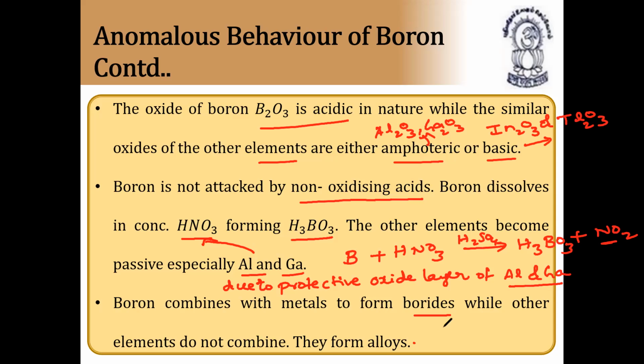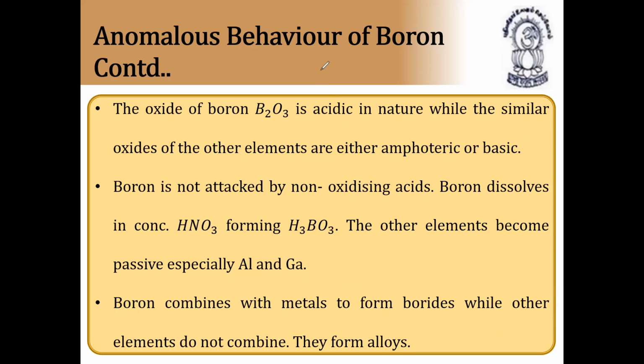So example, boron directly combining with metal, magnesium boride, Mg3B2. So this is called metal borides. While other elements do not combine, they form alloys. Aluminum forms alloys. Gallium forms alloys. Thallium, indium and others will form alloys. Very, very important point.